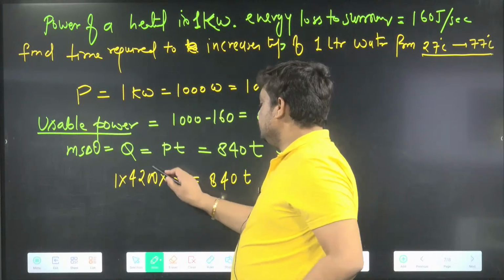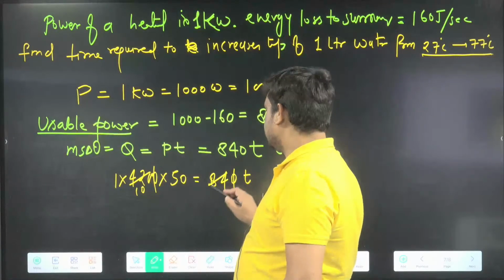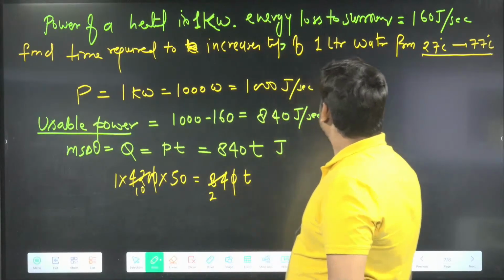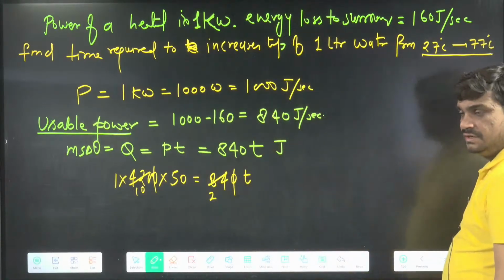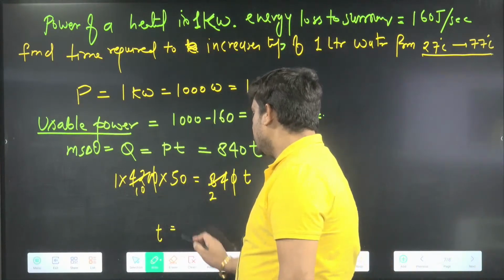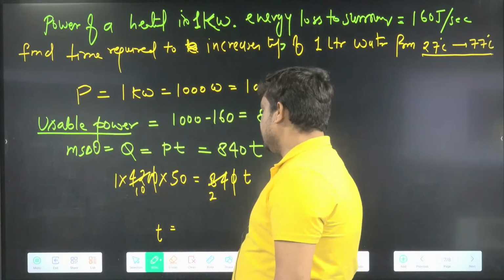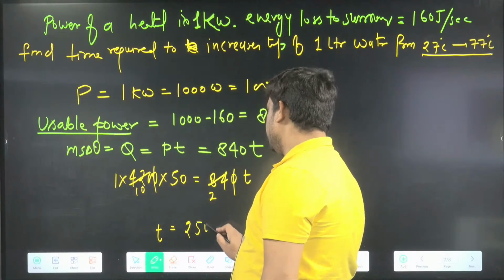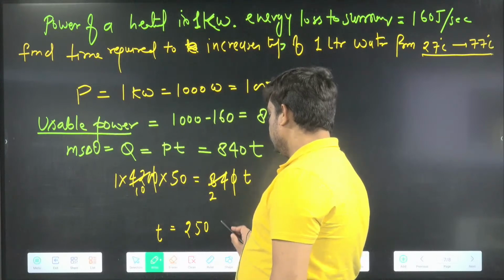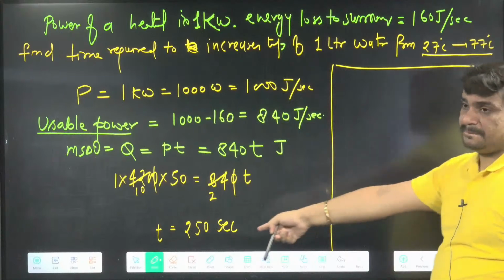Now 10 cancels, using 420 we get 10 here and 2 here. Then t becomes, if you divide by 2, 250 seconds. Any problem in this one?